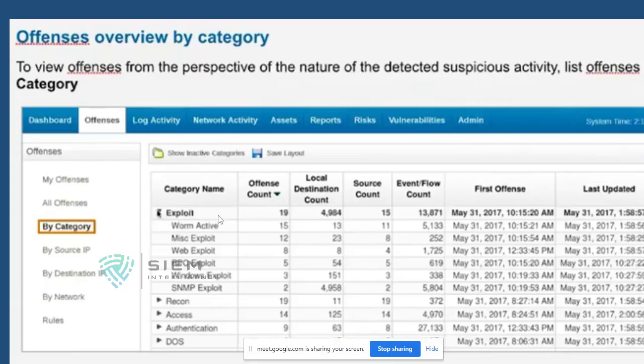Worm active is an exploit, miscellaneous exploit is also an exploit, web exploit, RPC exploit, Windows exploit, SNMP exploit. There are so many exploits. Each is considered a generic exploit, so these specific exploits we can consider low level categories. On the top, what you see is called the high level category.